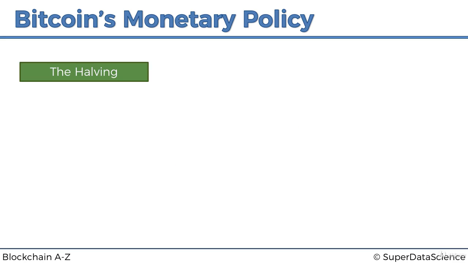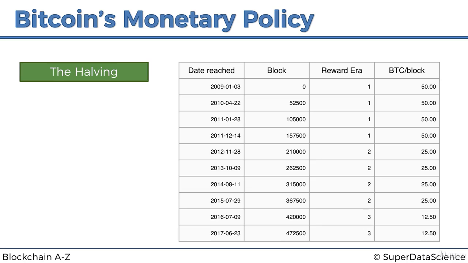So the halving, what is it all about? Well, what this principle states is that the number of Bitcoins released into the system is halved every single 4 years. So it's actually not just 4 years, it's 210,000 blocks. So you can see here that every 210,000 blocks, the number of Bitcoins per block is reduced by 2, so by twice, by 2x.